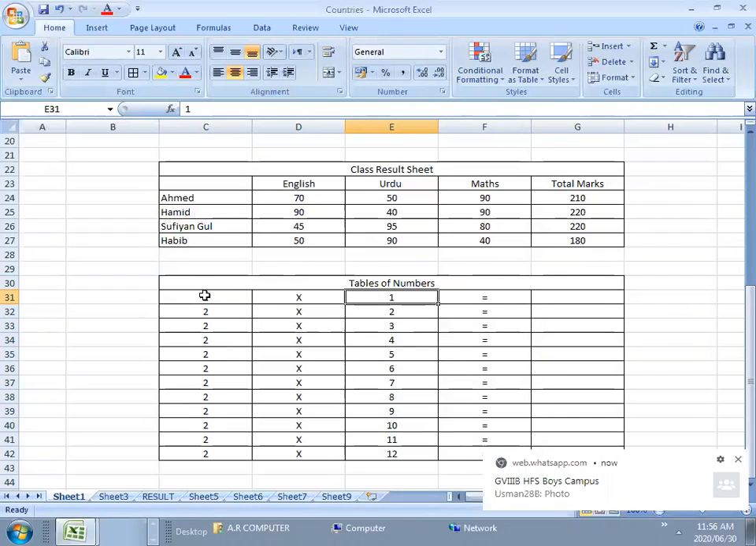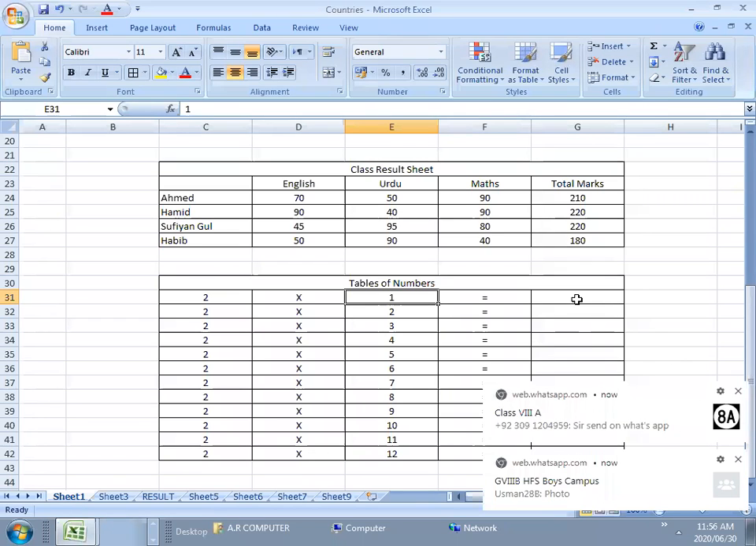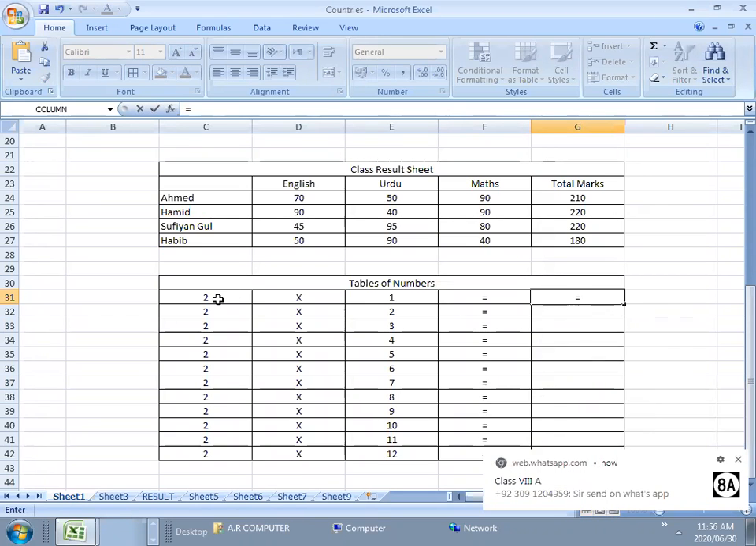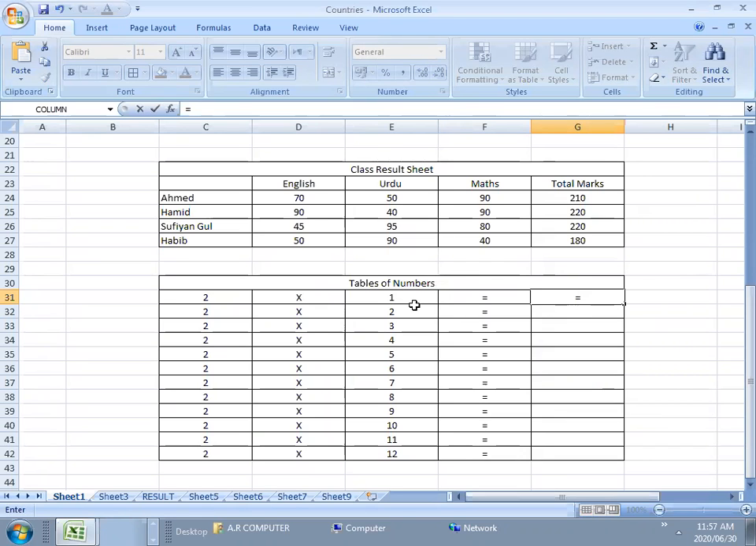So you will multiply C31 by E31. Getting it? Then where will you show the result? Here in G31, the address G31. How will you do it? You will first press the equal to sign. Now this was C31 and this was E31. So you will not write it like 2 multiplied by 1. No, you will type the address